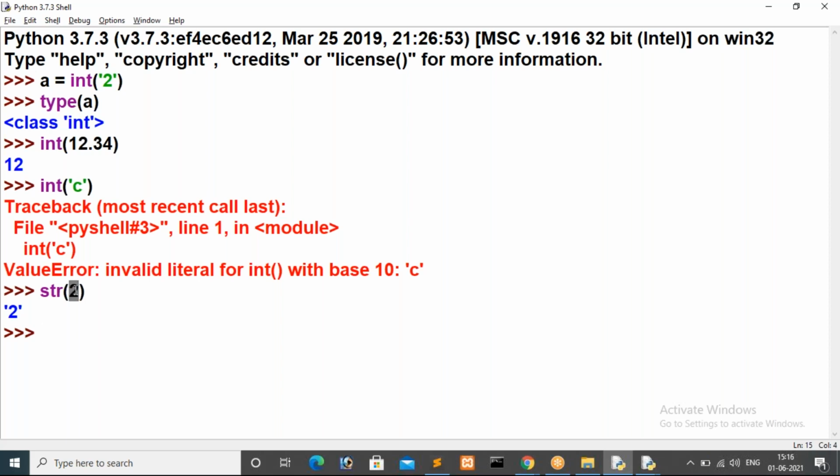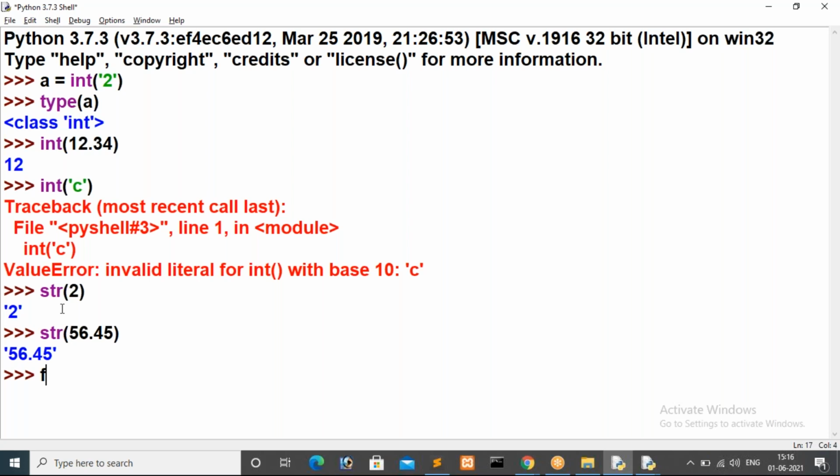I mean, here I'm passing an integer value, str of an integer value. So this str method will convert it from number to string. Even if we forward str of a floating value, 56.45 I'm giving, in this case also the str method will consider exactly 56.45 as a string.